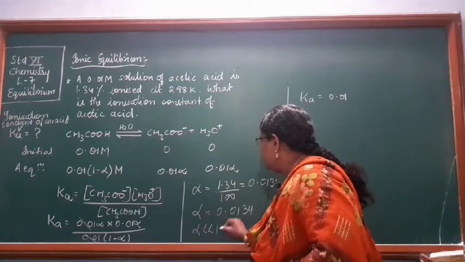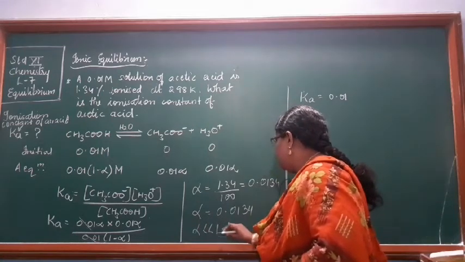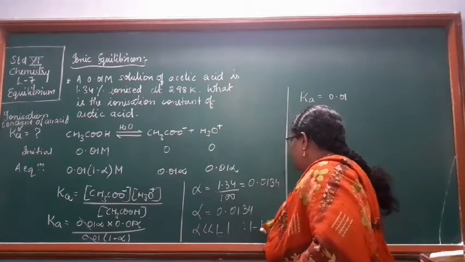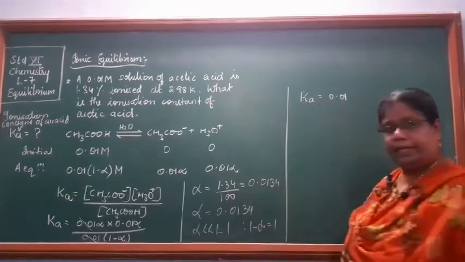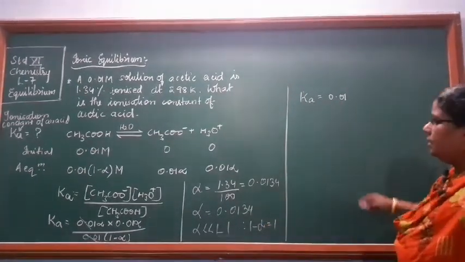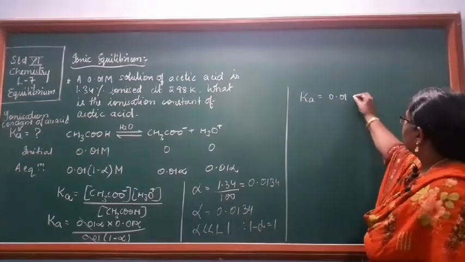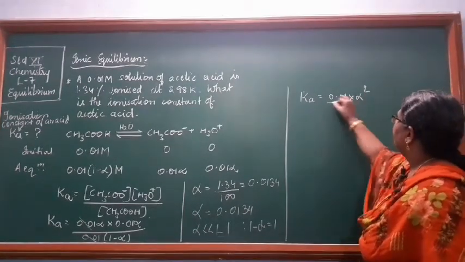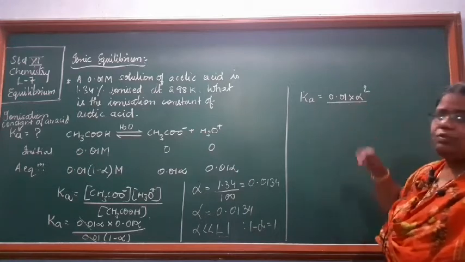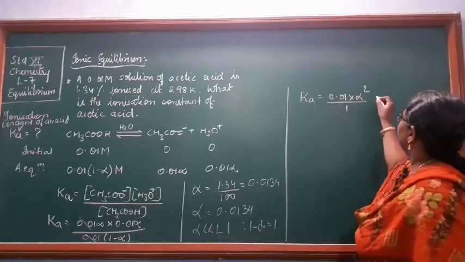Alpha is very much less than 1, therefore we take 1 minus alpha as 1. So Ka will be 0.01 into alpha square upon 1.